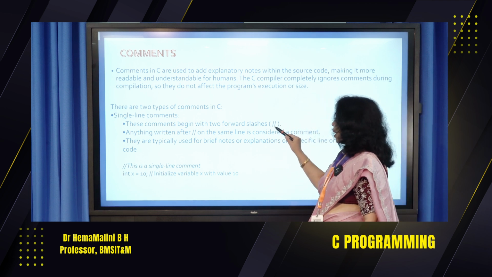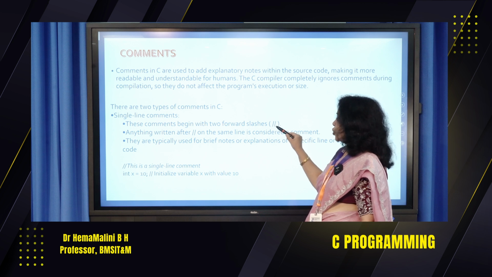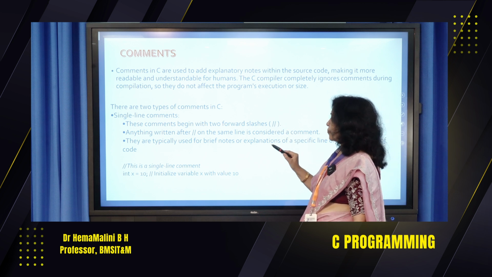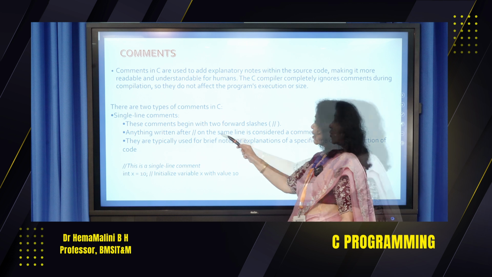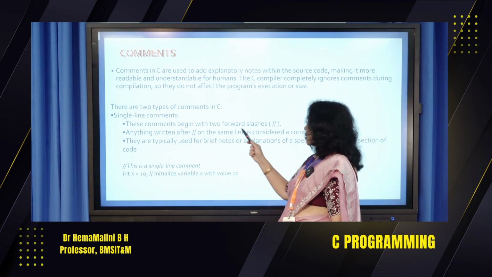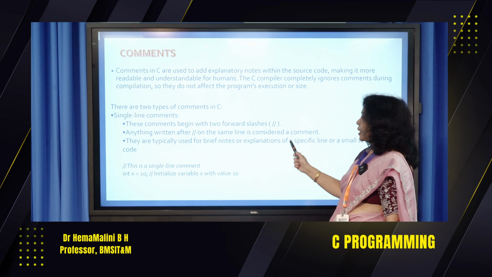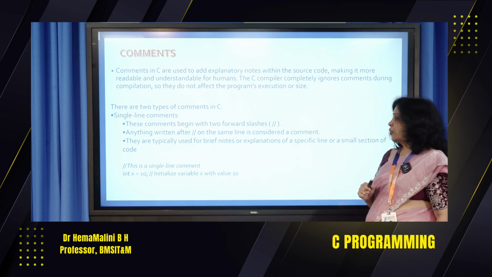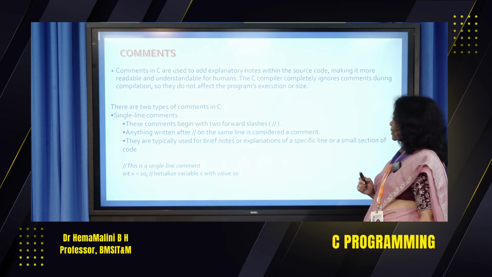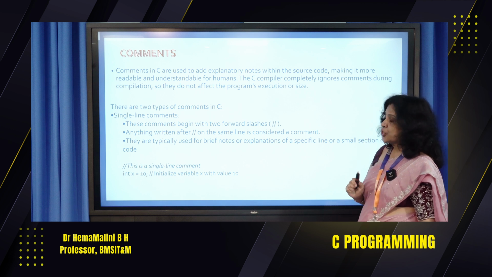If we have double forward slash, these show a single line comment. Anything written after double slash on the same line is considered a comment. They are typically used for brief notes or explanations of a specific line or a small section of code.